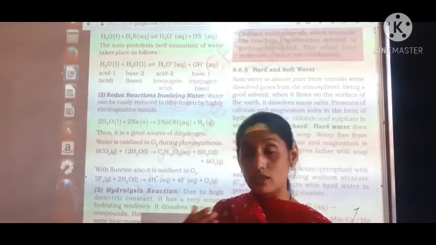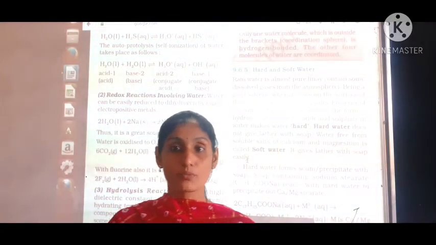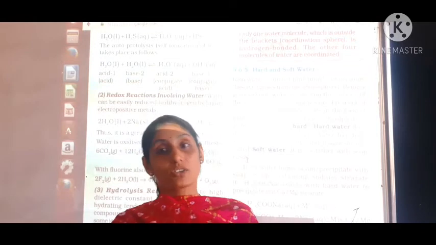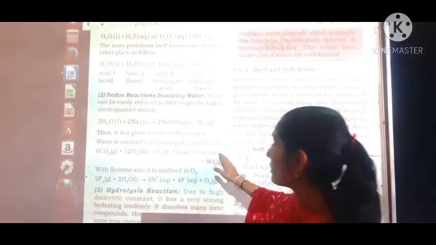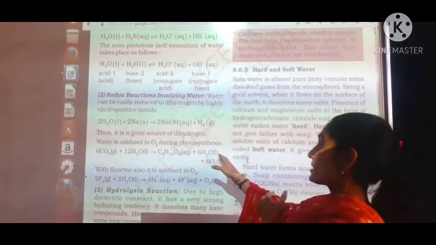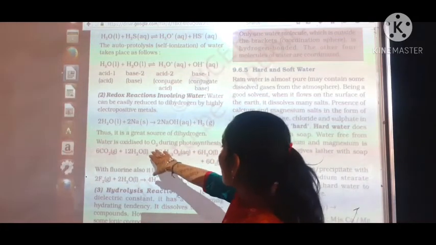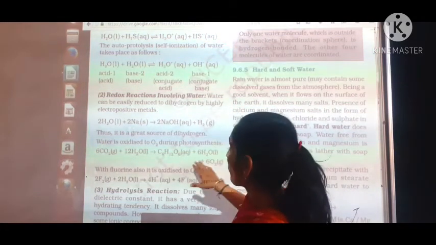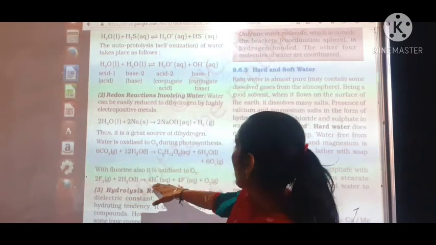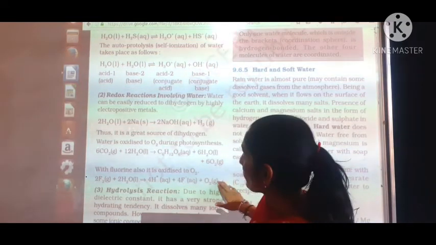Secondly, whenever water is reduced, it produces hydrogen gas, and whenever it is oxidized, it produces oxygen gas. When we talk about oxidation, it is photosynthesis. Along with fluorine also, it produces hydrogen and fluoride ion along with oxygen.